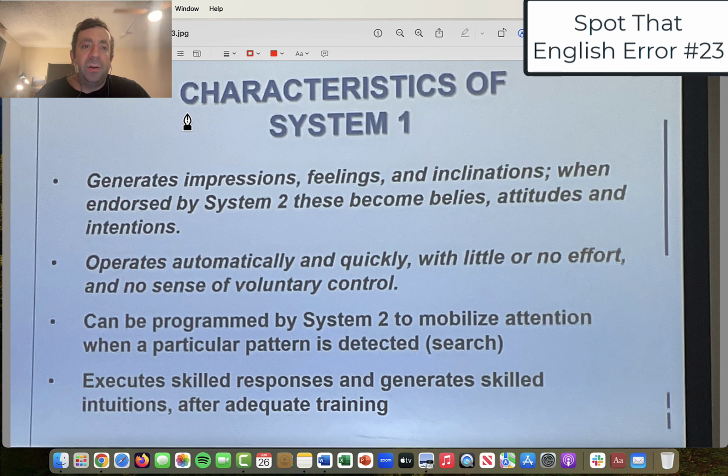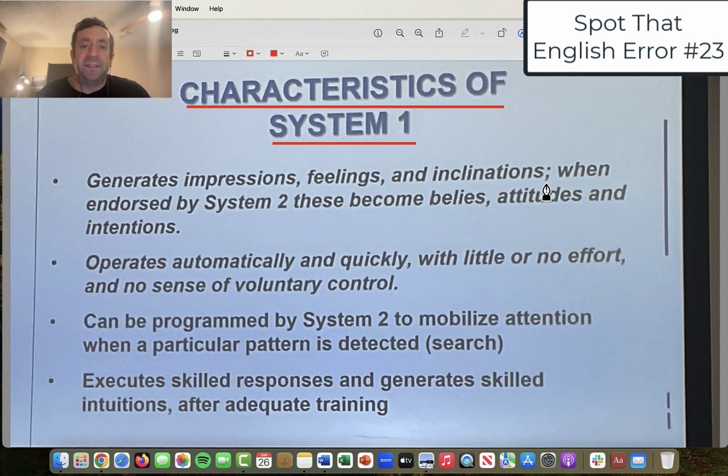So we're going to read through together. We have Characteristics of System 1. That is the title here, and it is correct, right? There's no error here. It's pretty good. But we're going to read through the bullet points now. Everything's spelled correctly. As we get to the bullet points, we have: generates impressions, feelings, and inclinations; semicolon, which is a good way to pause it.